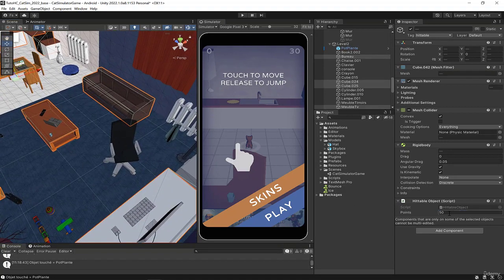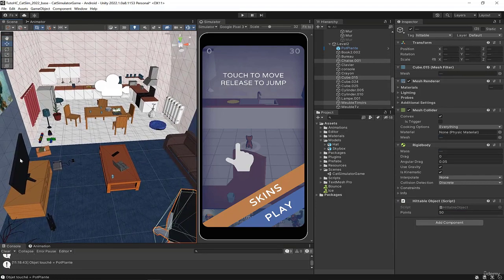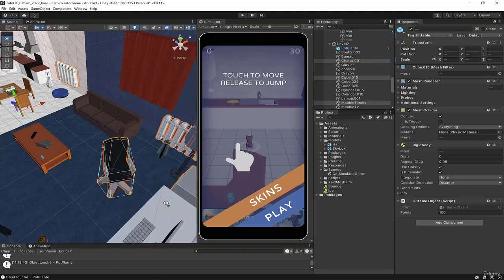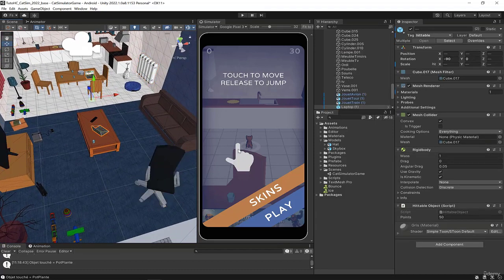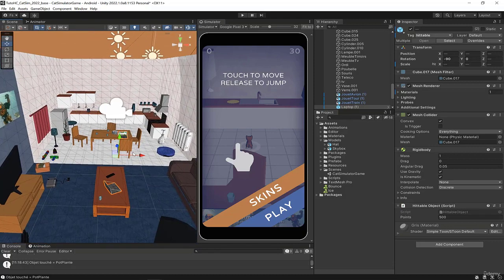I'll put 200 points on these few big items, for example, and I'll take some medium items here. I put 100 points on them. And then let's say the computer is a bonus item, put 500, changing the value to add a bit of variation. What we'll do now is increase the score when we collide with an object.